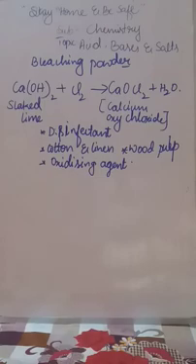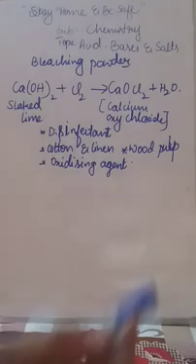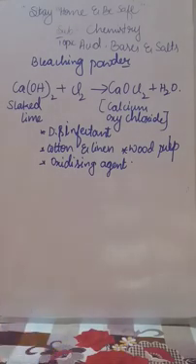Keep in mind. The compound which is used to gain oxygen in a reaction is called an oxidizing agent. So bleaching powder is used as an oxidizing agent in many industries like the paper industry.